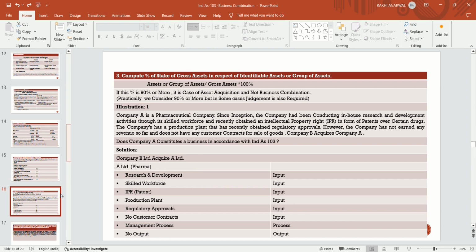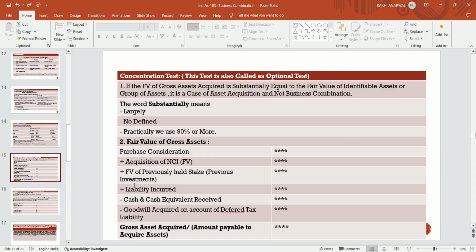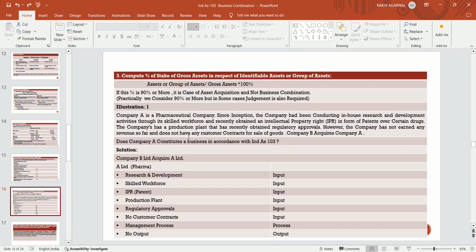But firstly, we will discuss what the concentration test is. Firstly, we will determine the fair value of the gross asset. Then we will find out the percentage of the identifiable assets or group of assets in respect of the gross assets, that is, assets or a group of assets divided by gross assets into 100%.